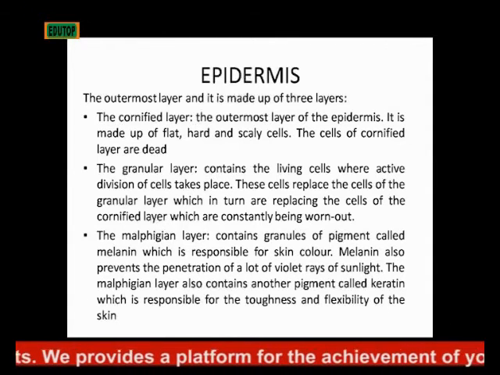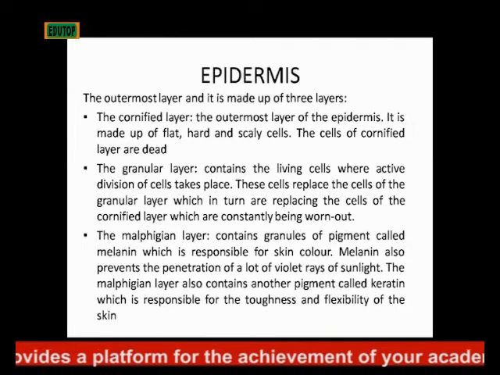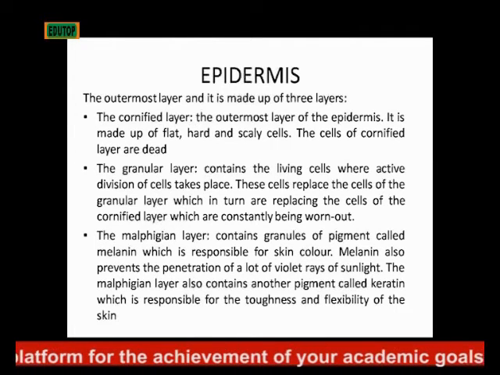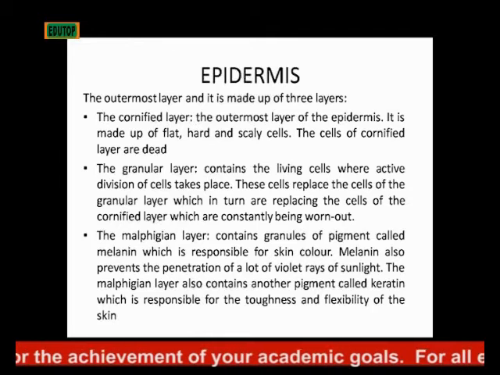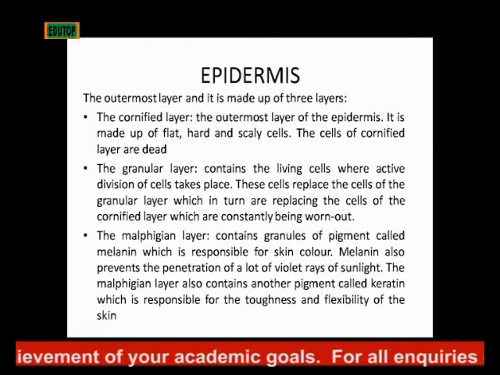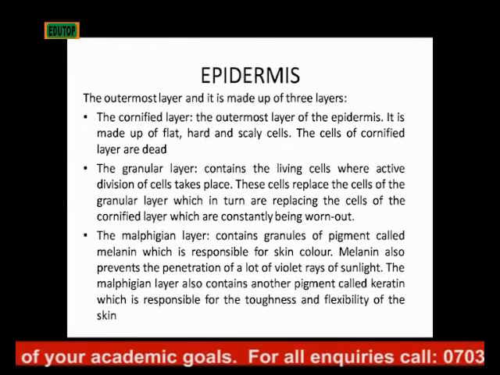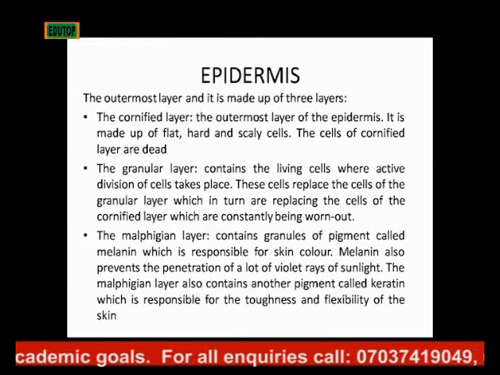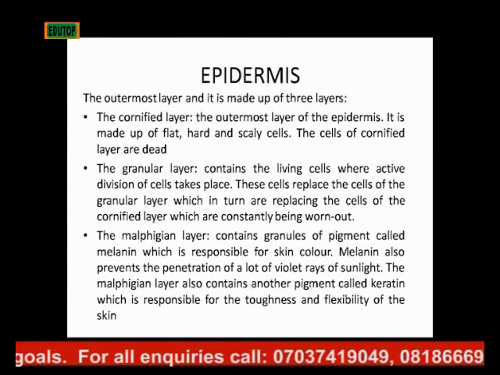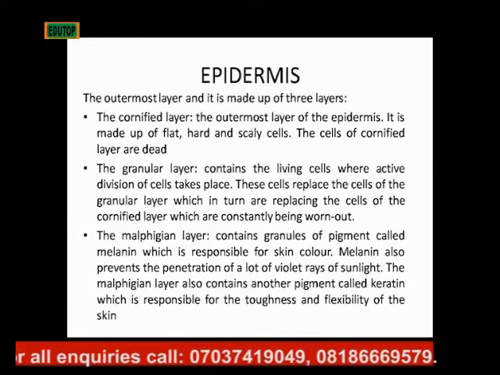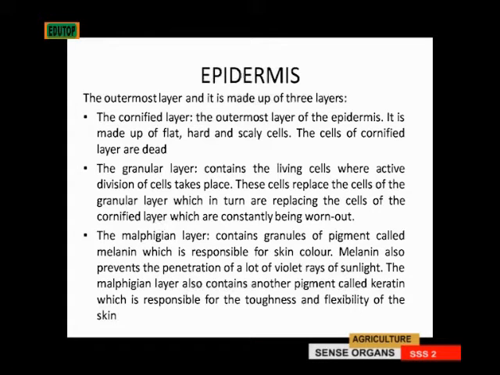Then the next layer is the granular layer. It contains living cells, where active division of cells takes place. These cells replace the cells of the cornified layer, which are constantly being worn out. So when the cells of the cornified layer go, then the cells of the granular layer replace it.